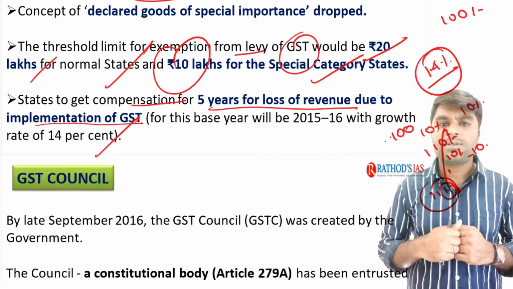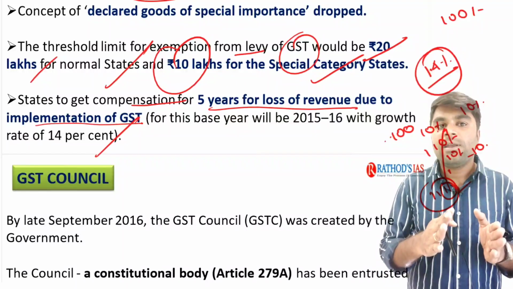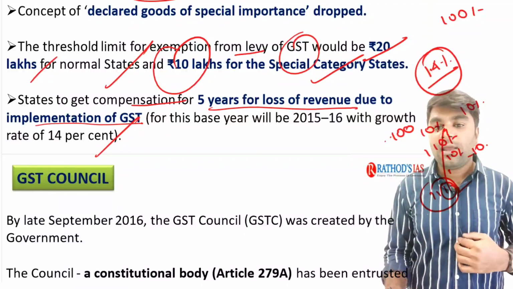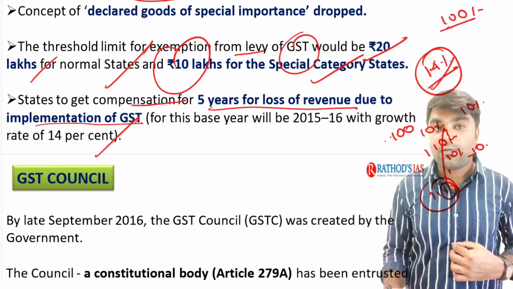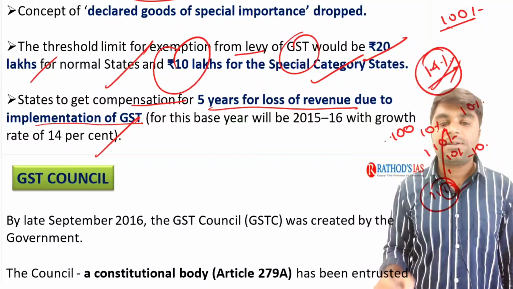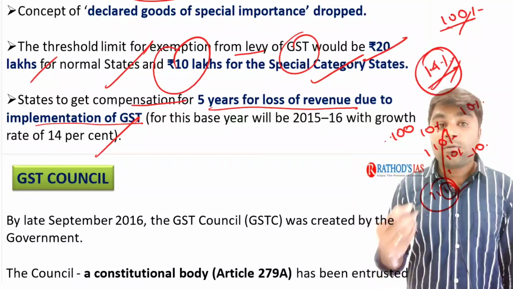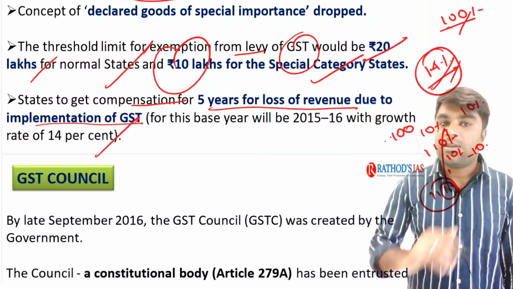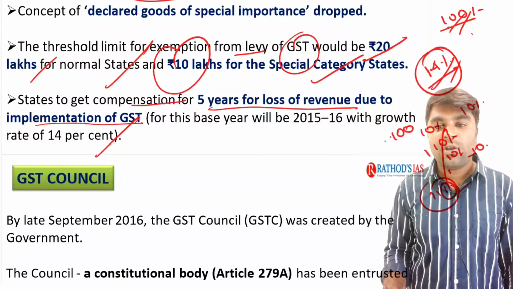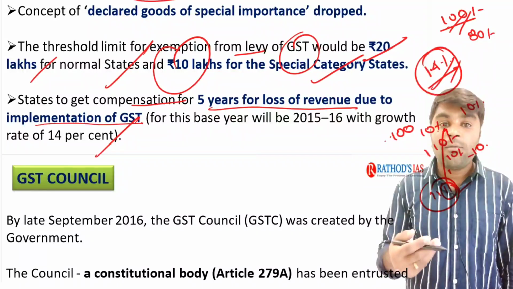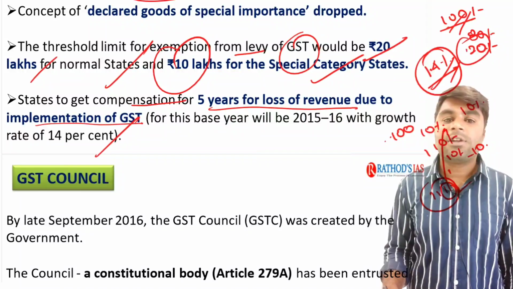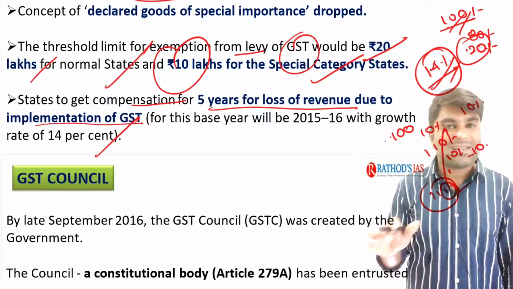How would the central government compensate? In such a way, a GST compensation fund will be created, a GST compensation cess will be imposed on the demerit goods and it is subjected to the fund. And now, if the growth rate is imagined at 14% for a particular year for a particular state, say, for example, the state of Tamil Nadu has imagined a growth rate of 14%, and with that growth rate, without the GST being implemented, the state might collect 100 rupees. Now after the implementation of the GST, many indirect taxes are subsumed. So as a result, 80 rupees is the only amount collected by that particular state. Now the rest of the 20 rupees will be given to that particular state out of the GST compensation fund. It is as simple as that, right?